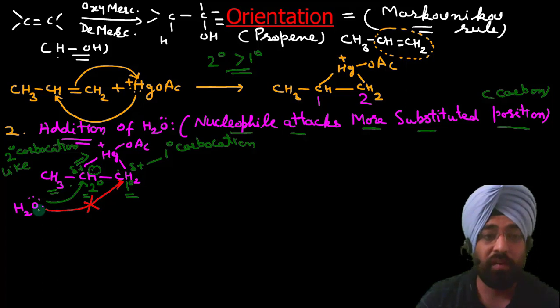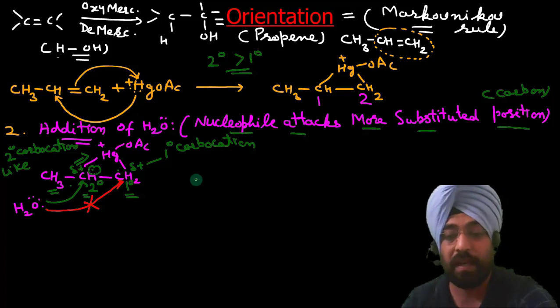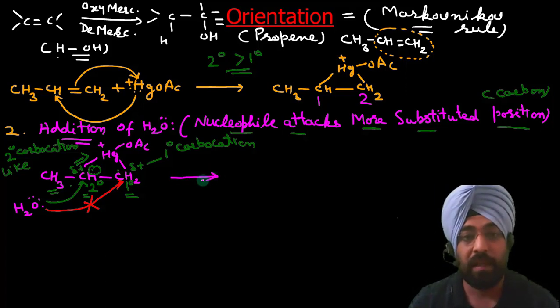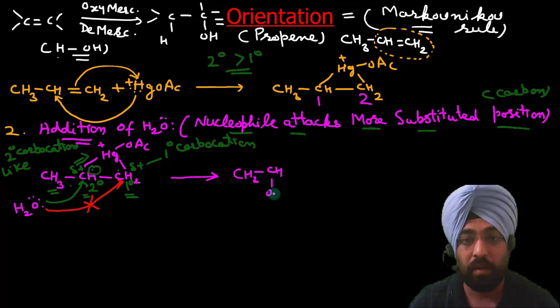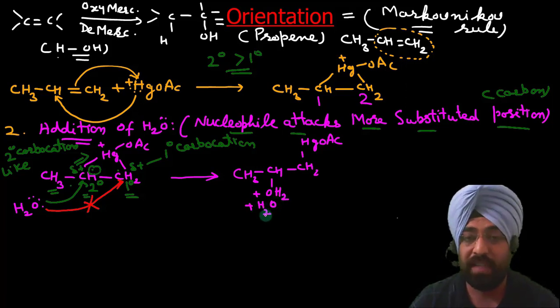So the nucleophile will attack a stable configuration, so it will attack this carbon which has higher chance of getting positive charge, and the product you can write here after addition of water, what you get, CH3 CHOH2+ CH2 HgOAc.